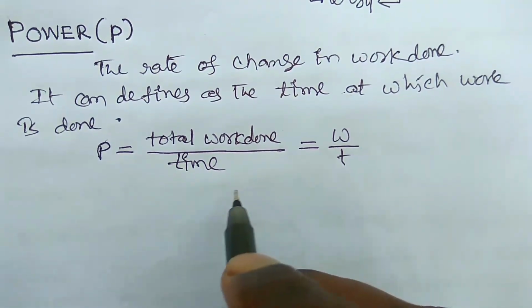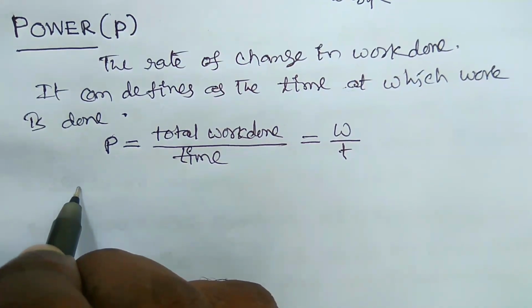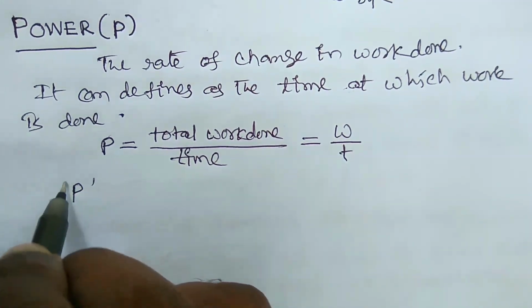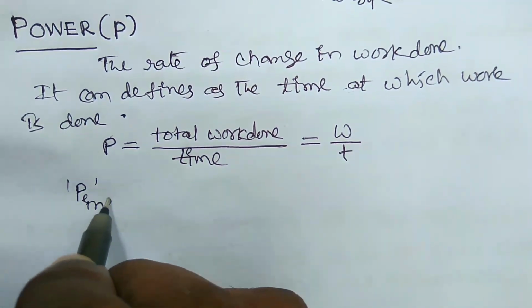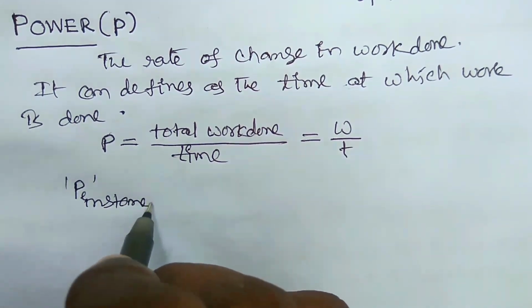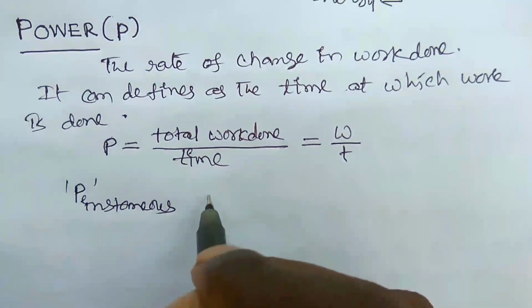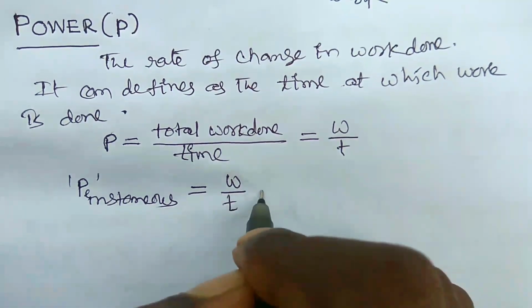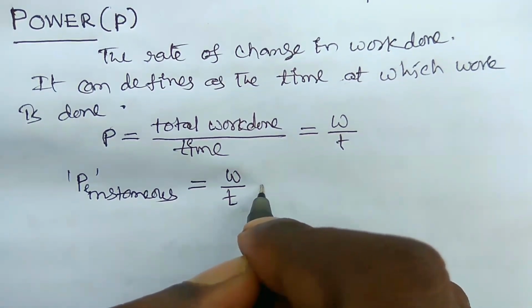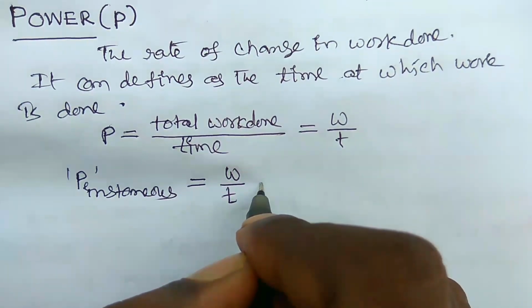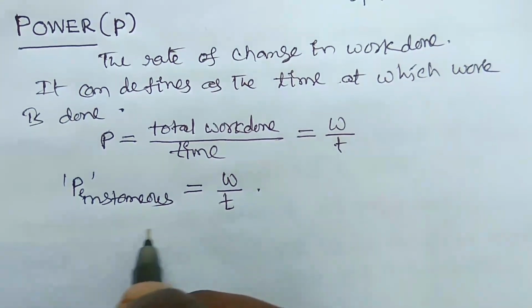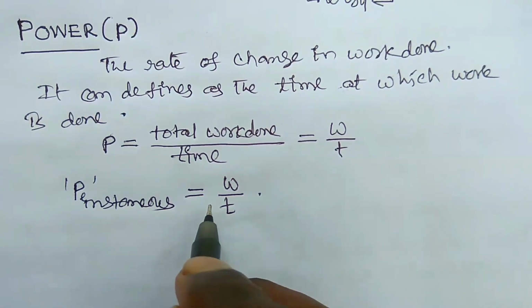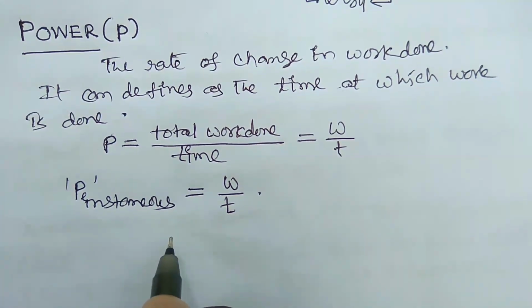Here this power is the instantaneous power. So P instantaneous is equal to work done by time. This can be written as the dot product of the force and the velocity of the body.